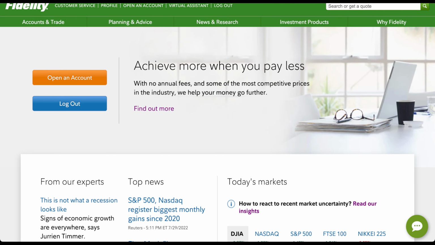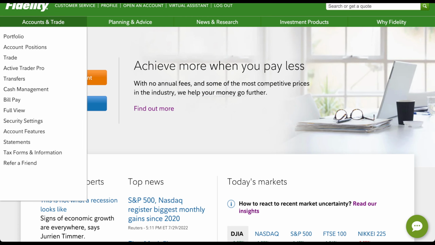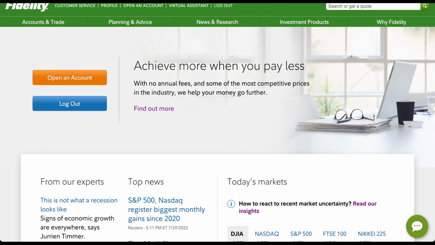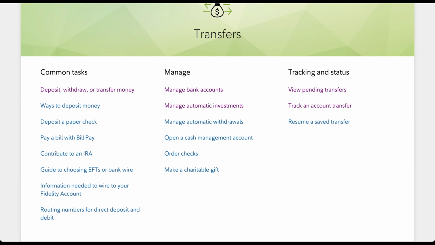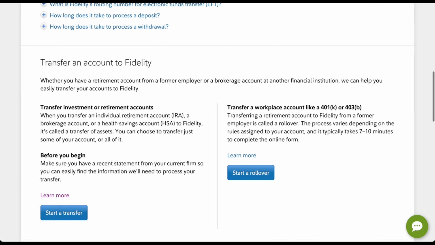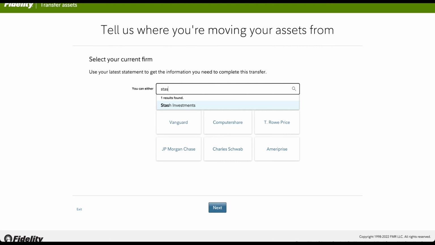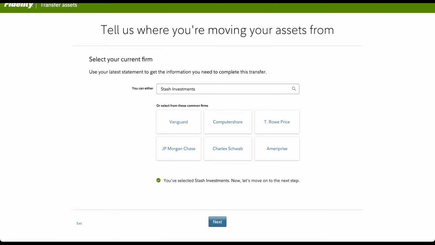To start transferring assets out of Stash into Fidelity, I went to my Fidelity account, logged in, and went into Accounts, Transfers. Here, if you go all the way down, you can see Transfer an account to Fidelity. Click Start a Transfer. Initially, I searched for Stash and clicked on Next.